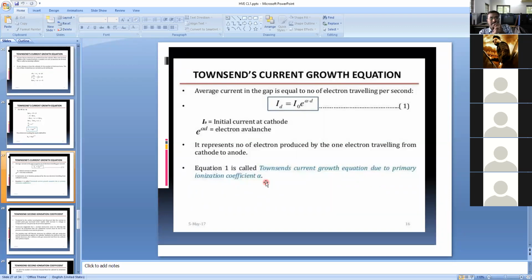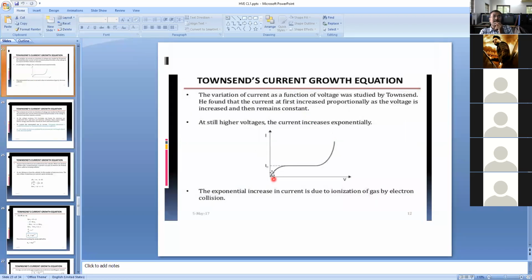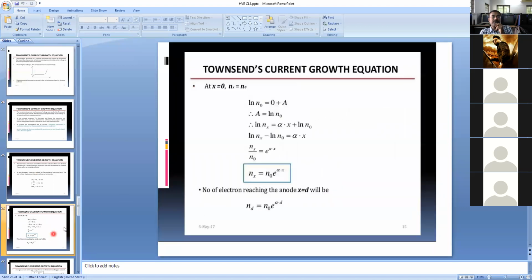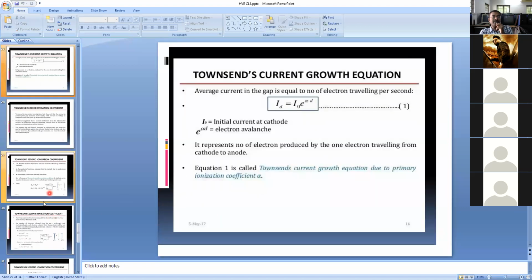Primary ionization coefficients: Id is equal to I naught into e power alpha d. So like that, the primary ionization coefficient is explained. Because of this, the current increases exponentially, proportional to e power alpha d. That's why the current is increasing slowly. So like this, Id is equal to I naught into e power alpha d.